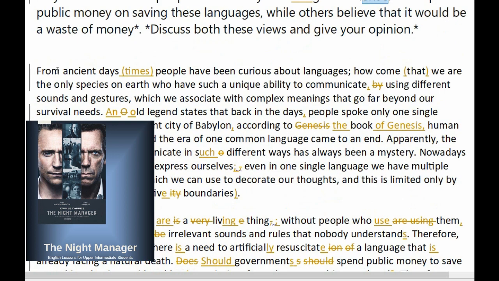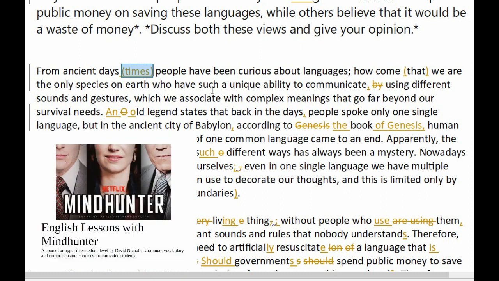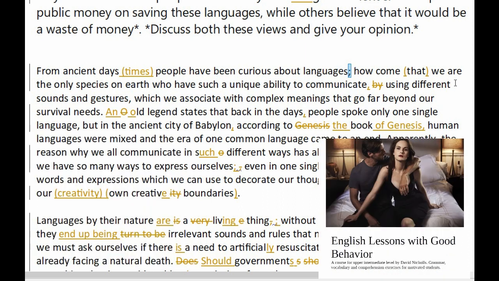Okay, from ancient days, people have been curious about languages. Now, I haven't corrected this because it makes sense, but I think the collocation that we often see is from ancient times or since ancient times, so I just thought I'd mention that. And this is a good semicolon, nice one. This is what I want to see. I want to see this student splitting up his main clauses with semicolons when he feels they're quite closely joined together.